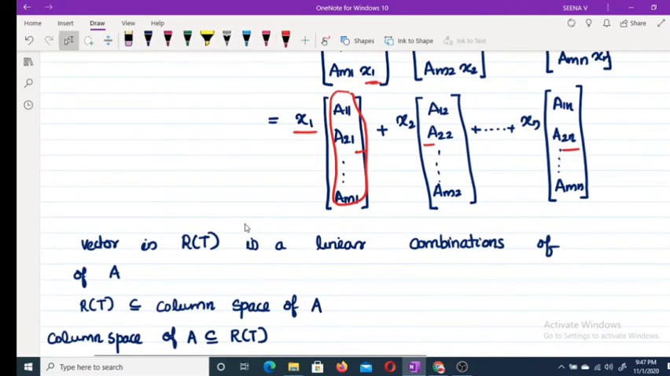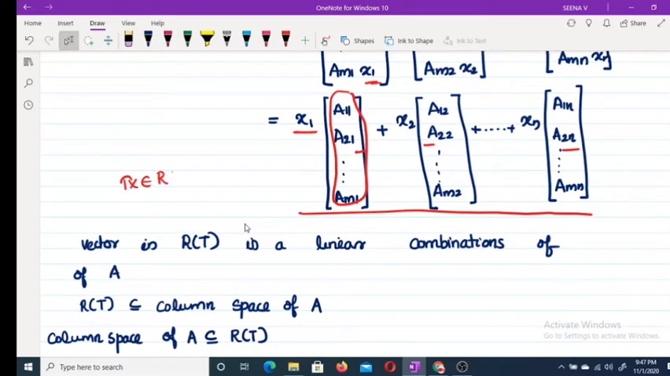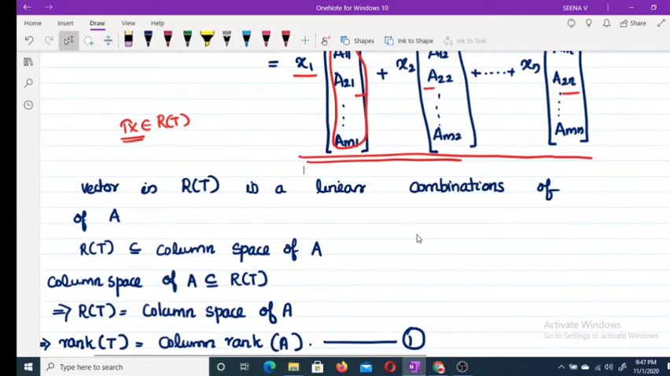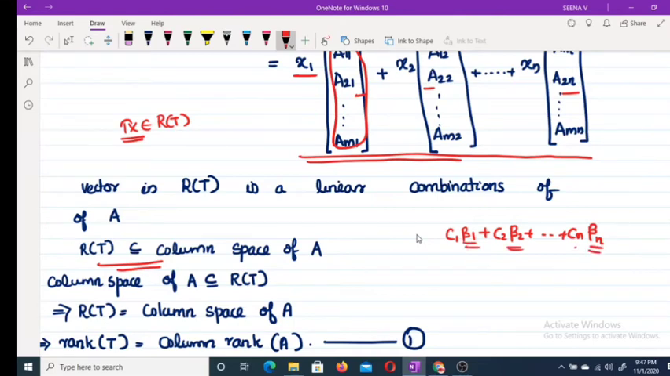Therefore, what is this? This is actually a linear combination of columns of A. Therefore, any Tx, which clearly belongs to the range of T, is a linear combination of column vectors of A. That means the range of T is contained in the column space of A. Now, if you consider the column space, that means if you consider some linear combination of columns, c1 beta 1 plus c2 beta 2 plus etc. plus cn beta n, where the betas are our columns, then clearly, if you take x equal to (c1, c2, etc.